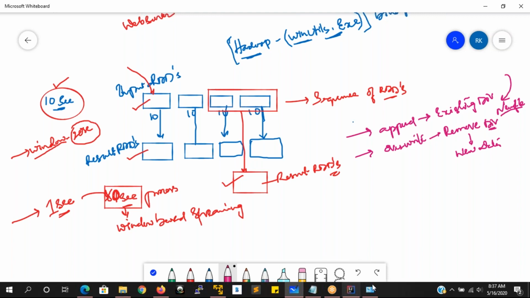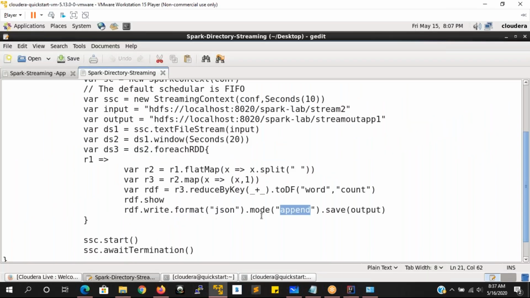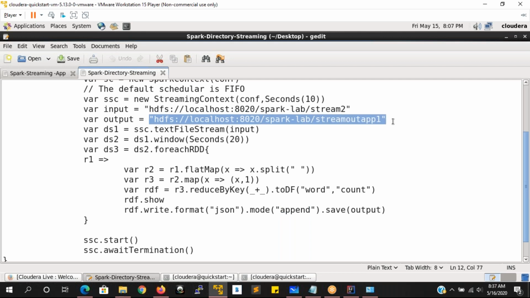But here I am using the JSON mode append. Why? Because for each RDD, for each input data stream object, whatever files I am going to show, it will process and create as a new file, and write it to the output directory. If I use override, every time it will remove the existing one, create a new file and write only the newly streamed data. The old streamed data which was processed, we cannot see.